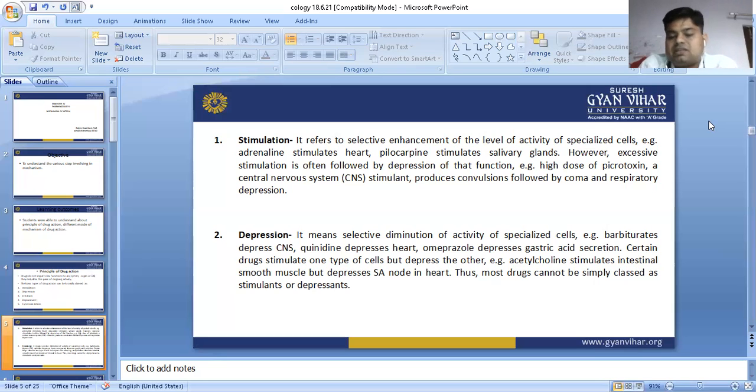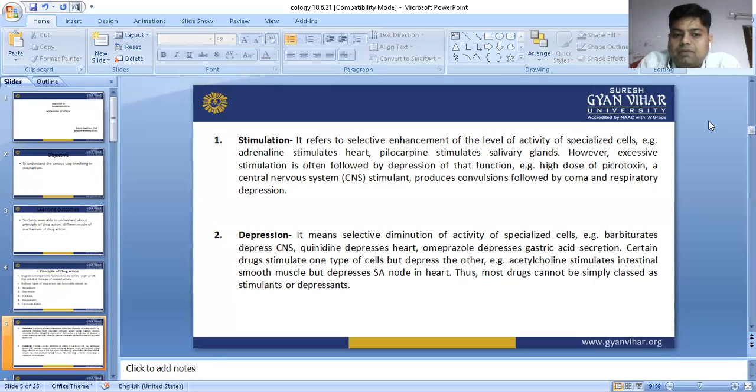Omeprazole depresses gastric acid secretion. If gastric acid secretion is continuous in our stomach, it causes gastric ulcer or sometimes gas bloating. So we need to control such problems, and we give omeprazole. Omeprazole is a proton pump inhibitor drug which stops or depresses gastric acid release. If gastric acid release is stopped, the patient is relieved from peptic ulcer.